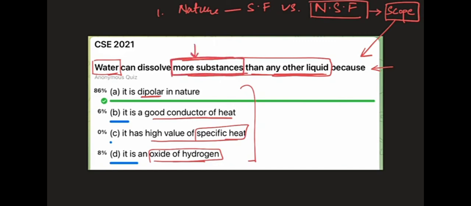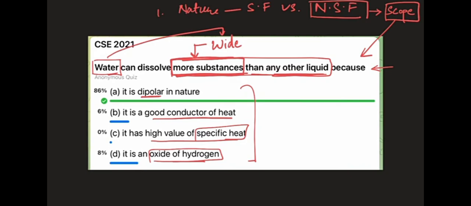And here also, these substances will certainly be of a wide range. It will not mean that only a particular category of substances is being talked about here, because the question statement is pretty wide. So if we have a wide range of substances that are being dissolved in water, water can dissolve the maximum number of different kinds of substances. Why will this happen? Okay, let me start with the delta option. We can start with the alpha option also, but with alpha, I don't want to straight away explain why alpha seems to be more appropriate.